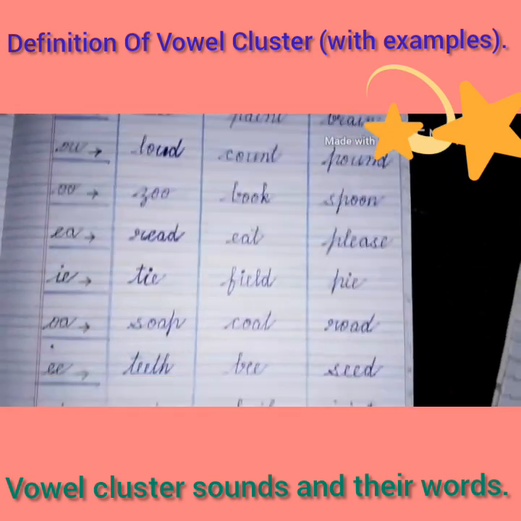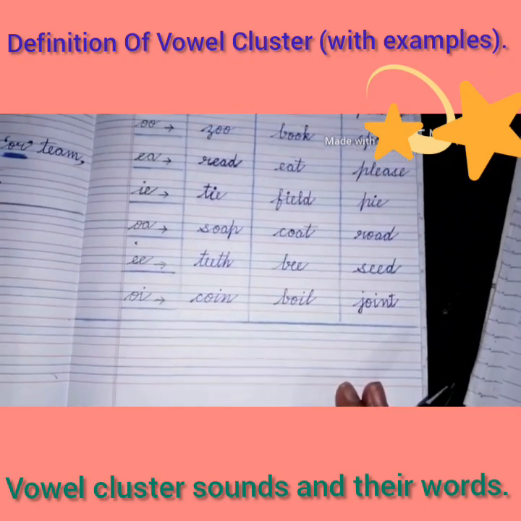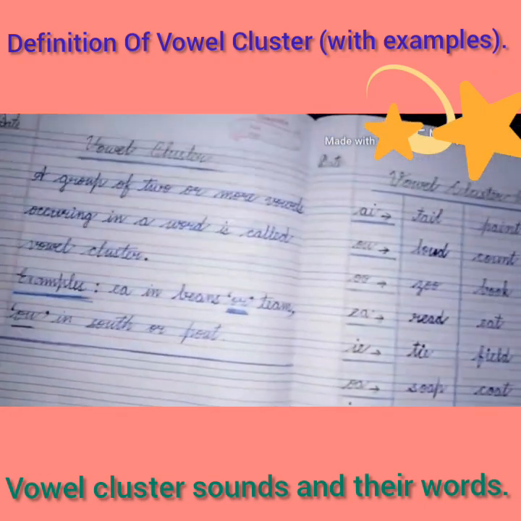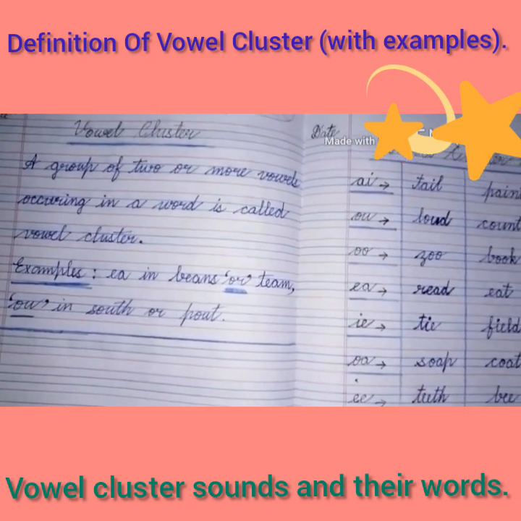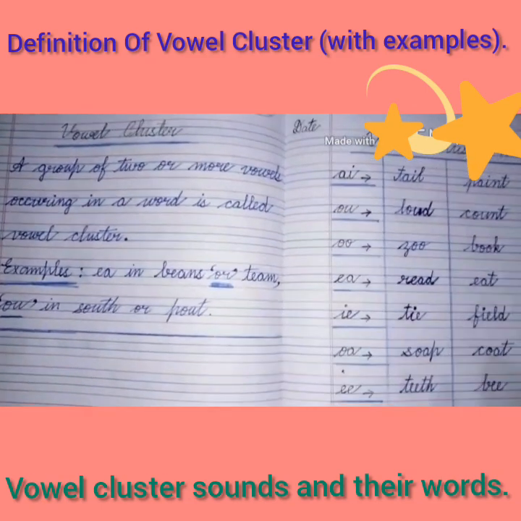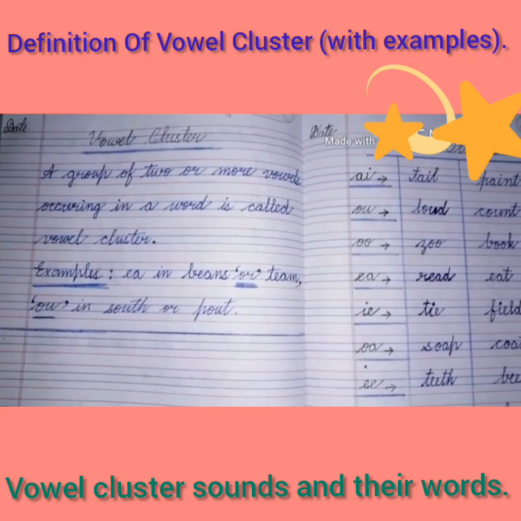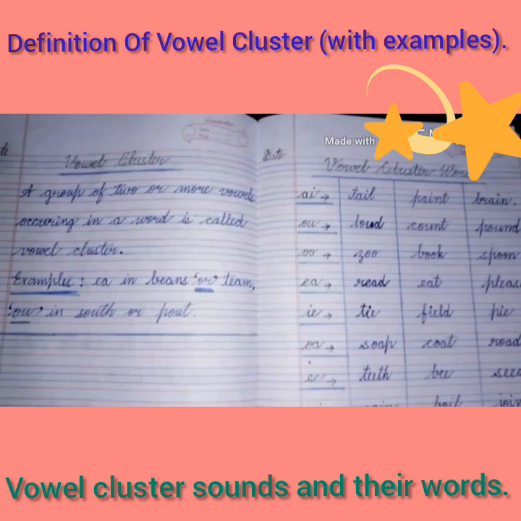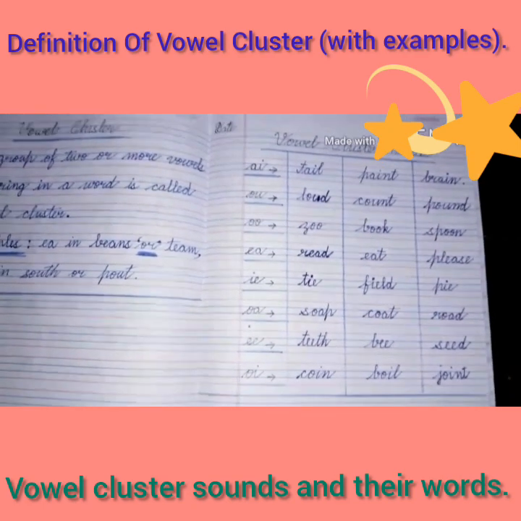Children, we have completed today's exercise and I have explained it well. So these two pages you have to do in your notebook. I will give the pictures of these exercises in the worksheet, and you will note down the same work in two pages. Children, you will learn all these vowel cluster words with spellings and write very neatly.